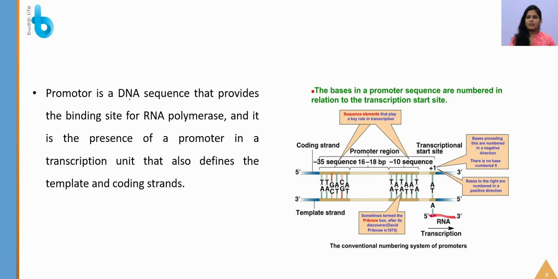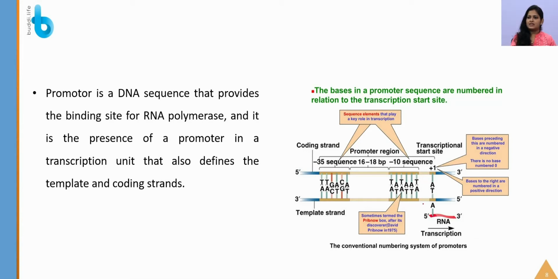So we are going to see about the promoter. What is a promoter? A promoter is a DNA sequence that provides the binding site for RNA polymerase, and the presence of a promoter in a transcription unit also defines the template and coding strand. As I said, this will be your coding strand and the promoter is present there. The promoter is present at the -10 and -35 sequence. Here -10 and -35 are given because it is just present on the left side. You need not be confused, it is just present on the left side. So they have given it as the -10 and -35 sequence.